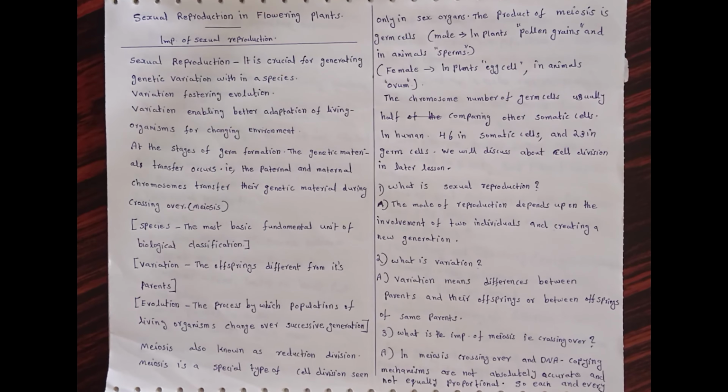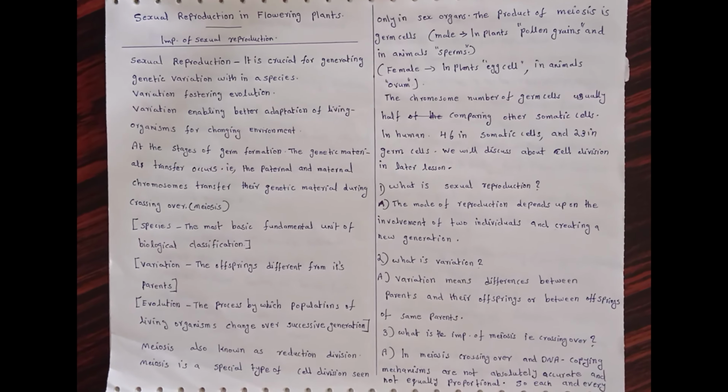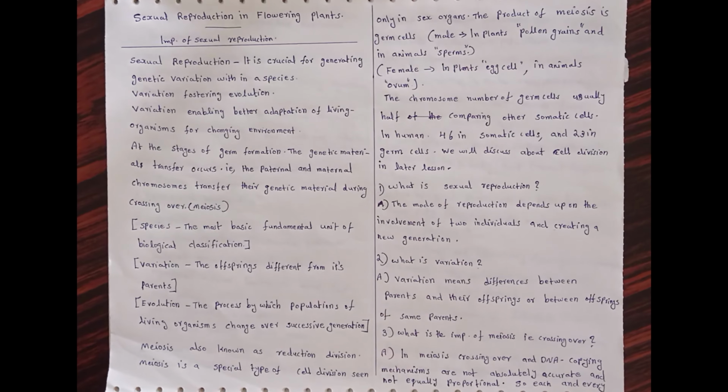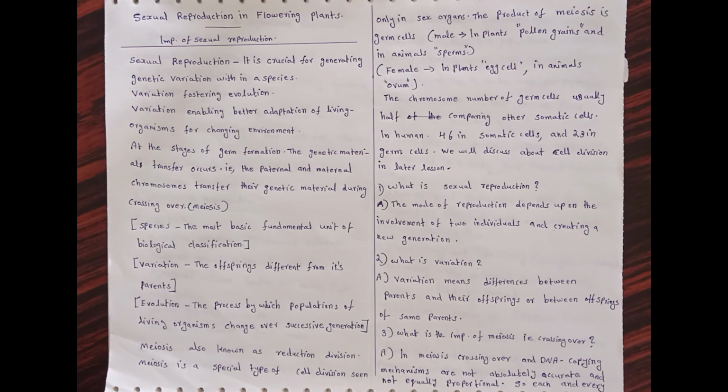What is evolution? Evolution is the process by which populations of living organisms change over successive generations. What is population? Population is a group of a particular type of species living in a particular geographical area.